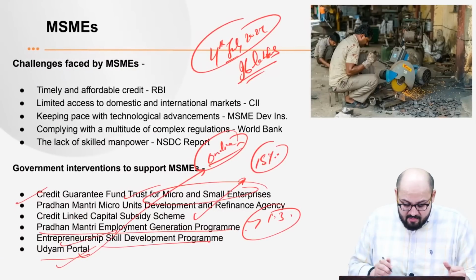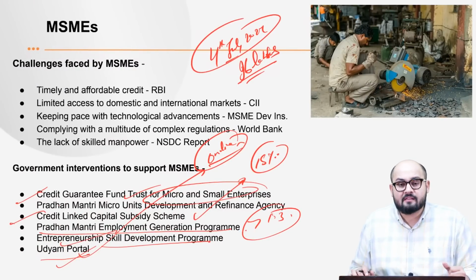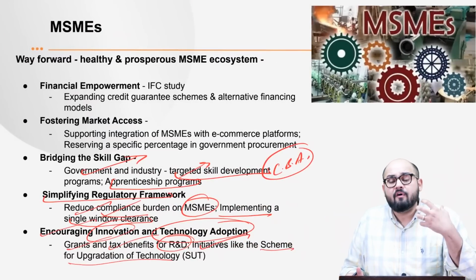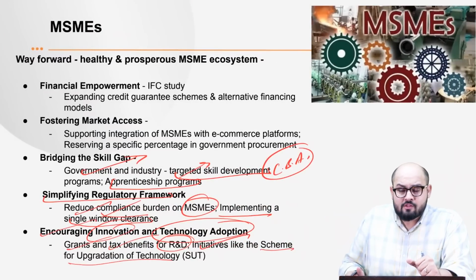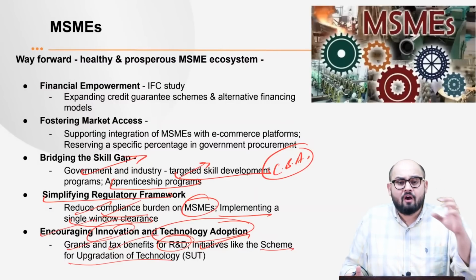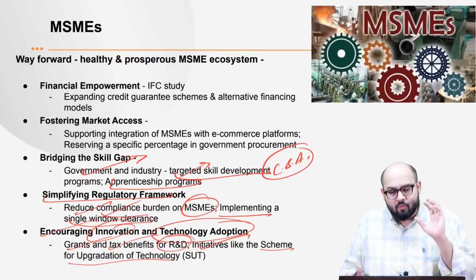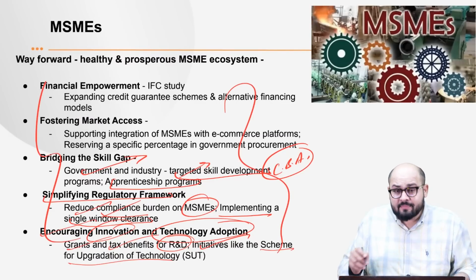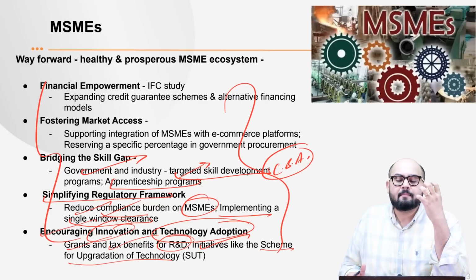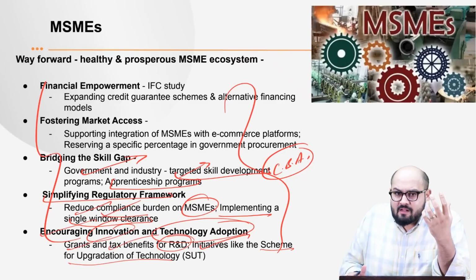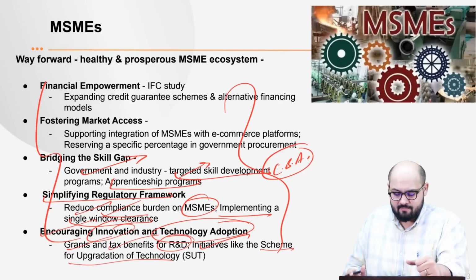As I said, we have got the credit linked capital subsidy scheme, which provides for 15% of the funds for the technological upgradation. So a proper technological upgradation needs to be there, so that they get rid of the obsolete technologies. So what we see is that MSMEs are very important. We need to incorporate these strategies so as to make MSMEs more robust, and once MSMEs are robust, we can have a more inclusive growth, a more sustainable growth.